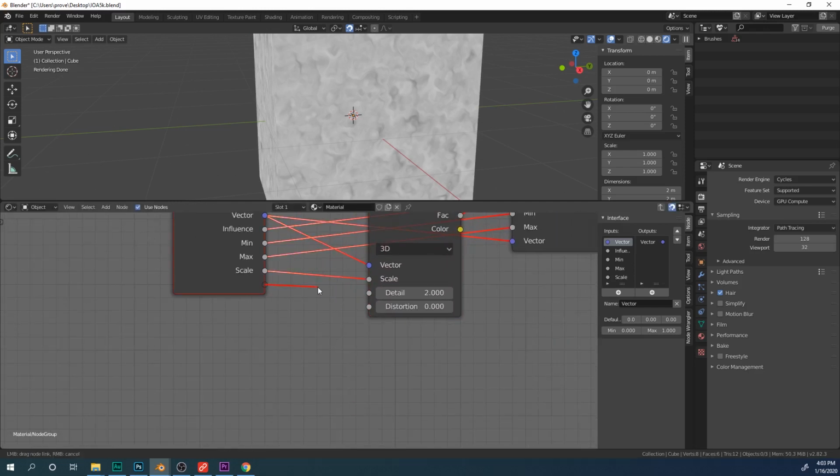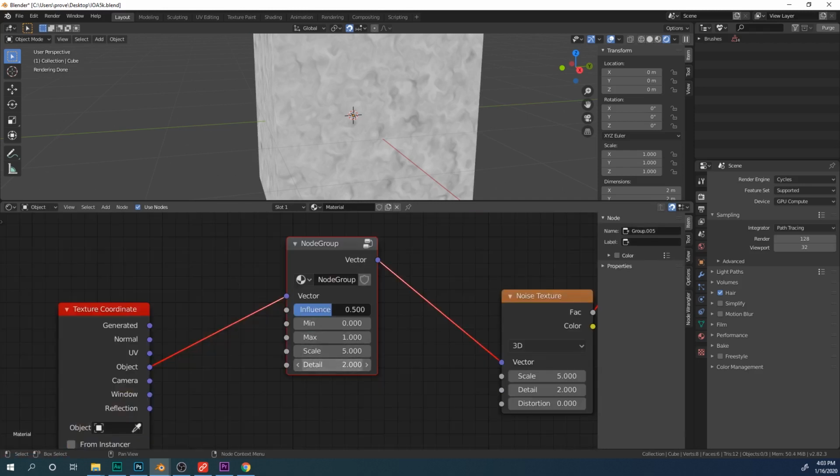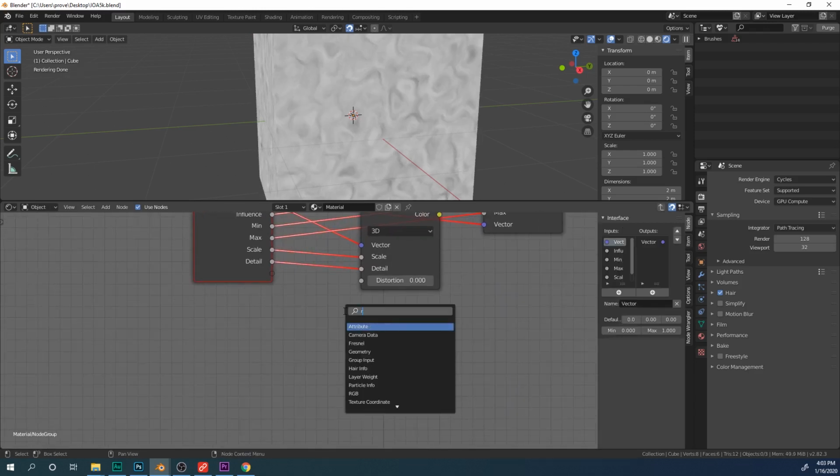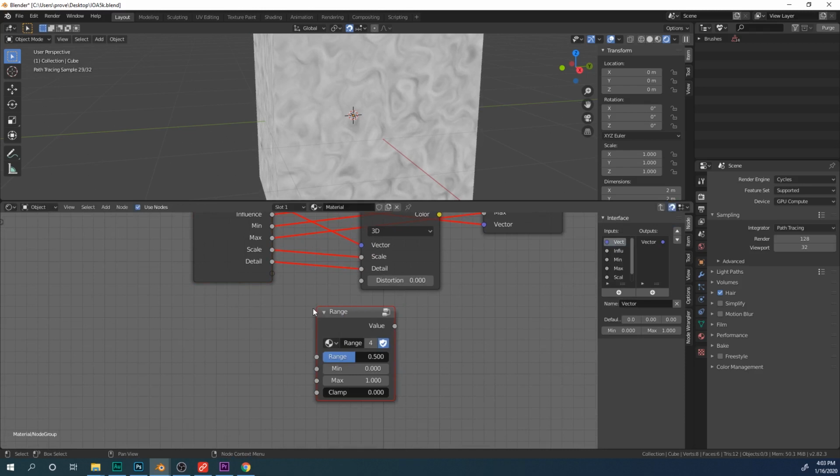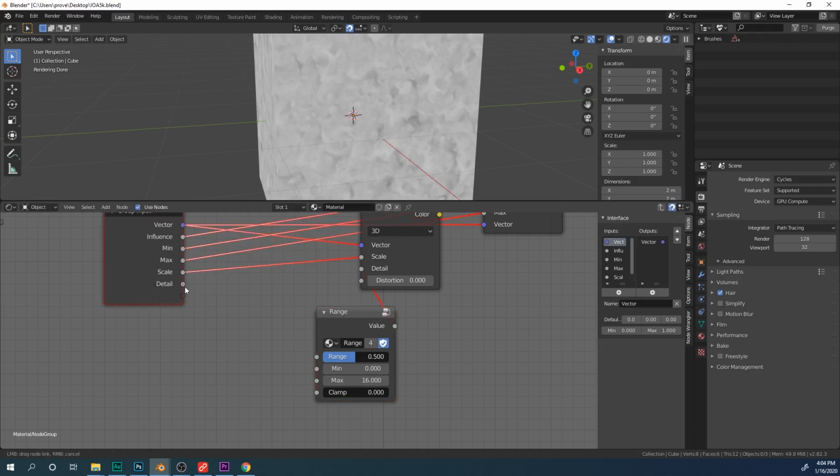We also need the detail. But we're going to want a range instead of a value. So we'll grab a range node, plug it into here, plug this into the detail level, and let's set this to 16 by maximum, and plug this into the new input here.